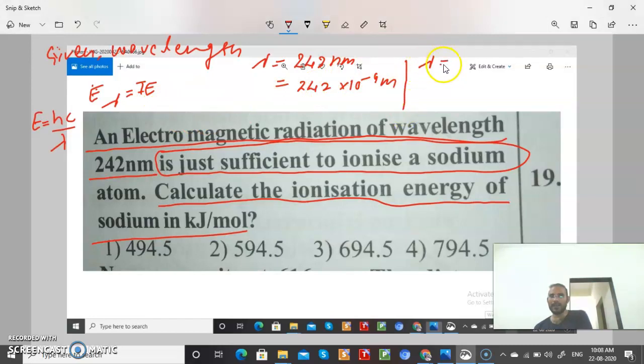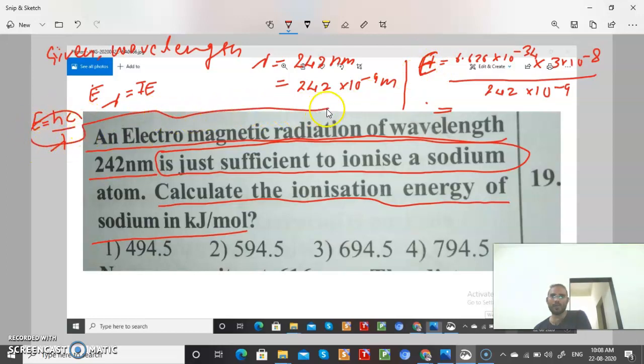So E is equal to h value, 6.626 into 10 power minus 34 joule second, multiplied by c, the speed of light, 3 into 10 power 8 meter per second, divided by lambda, which is 242 into 10 power minus 9 meter. Meter and meter, second and second will cancel out, so the value will come in joule. This is E, energy, not lambda. This is the formula we have used.